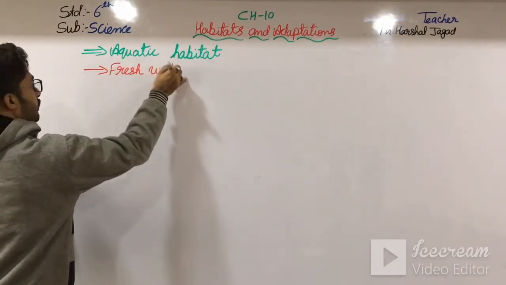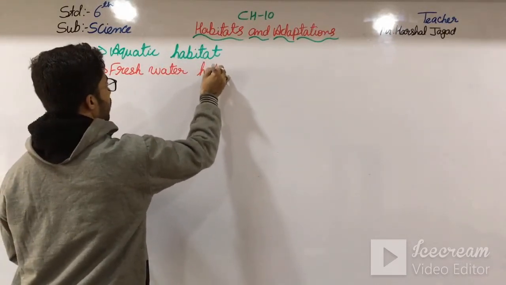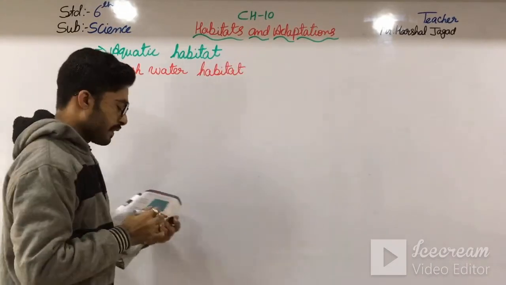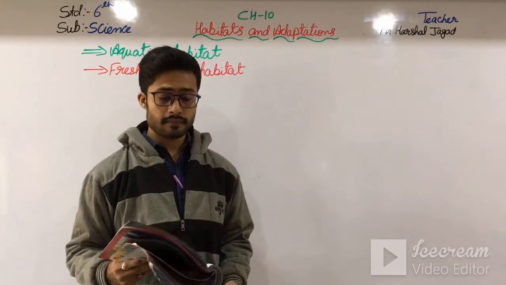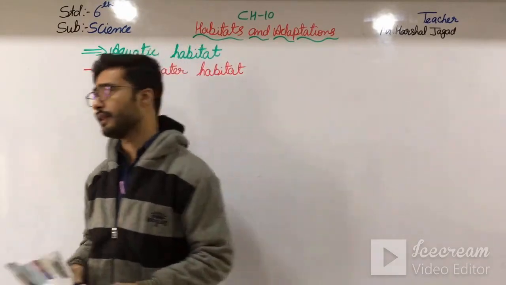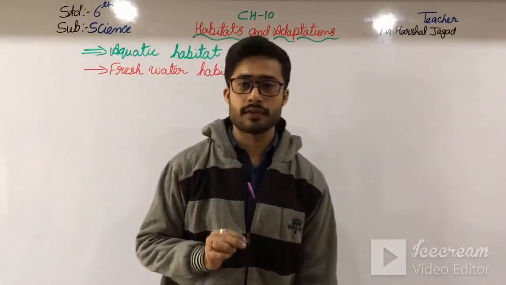Here in the freshwater habitat, we have seen the freshwater bodies have very low concentration of salt.